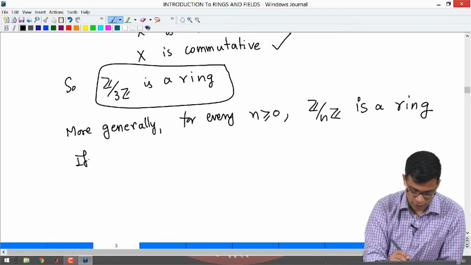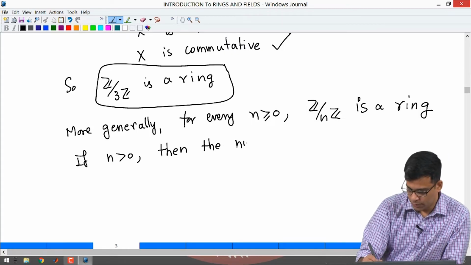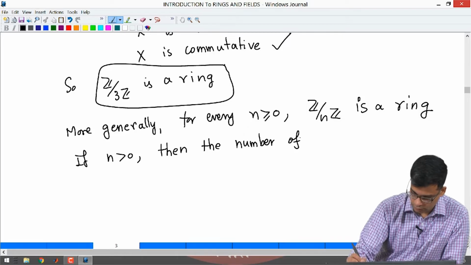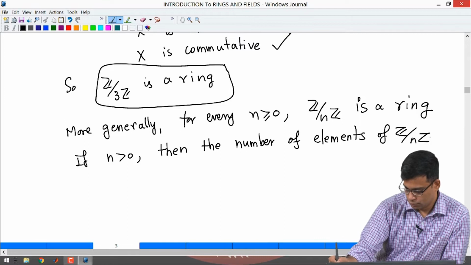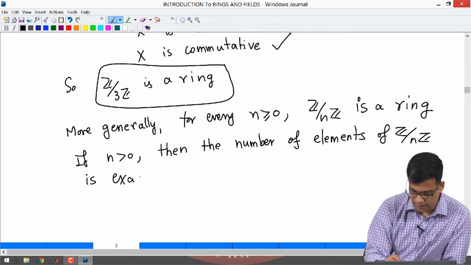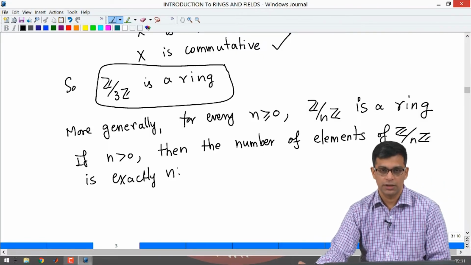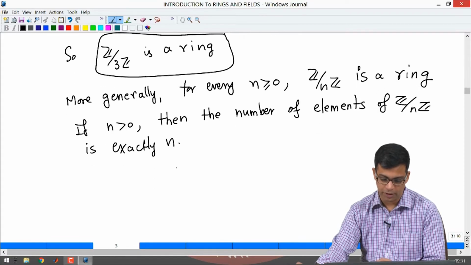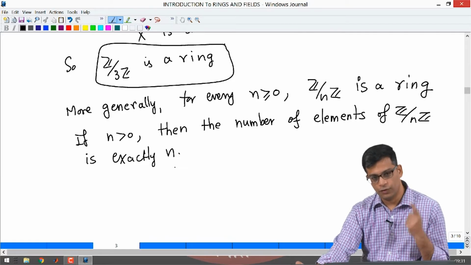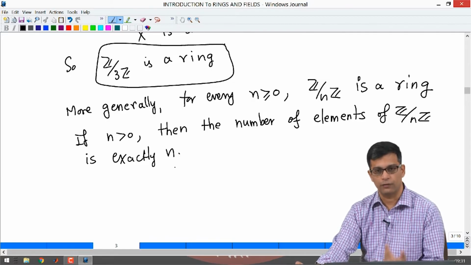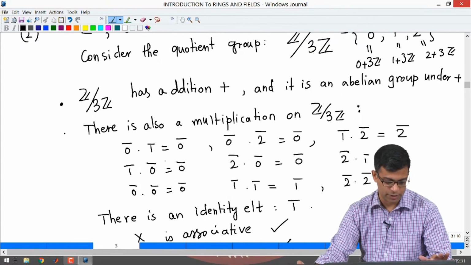If n is positive, then the number of elements is exactly n. We know this already, because Z mod nZ is a group of order n, and on that we are giving multiplication. So it is a ring of order n. What we have done in particular is, given any positive integer n, we have produced a ring of that order. For example, if n equals 1, you get the 0 ring that I discussed earlier.